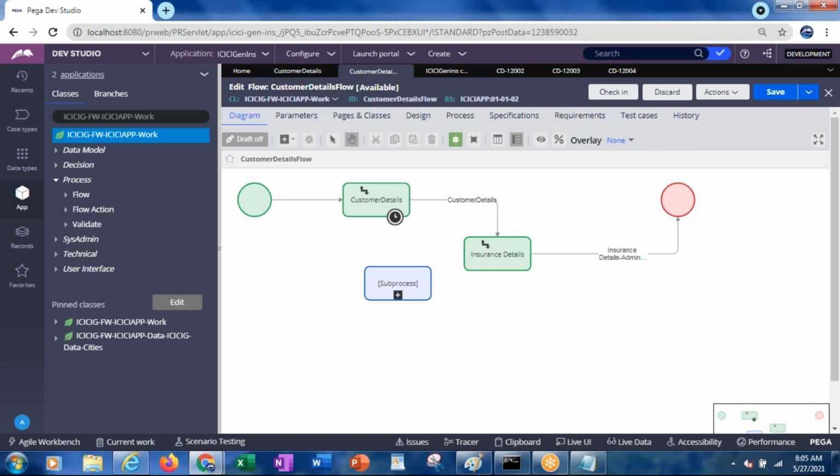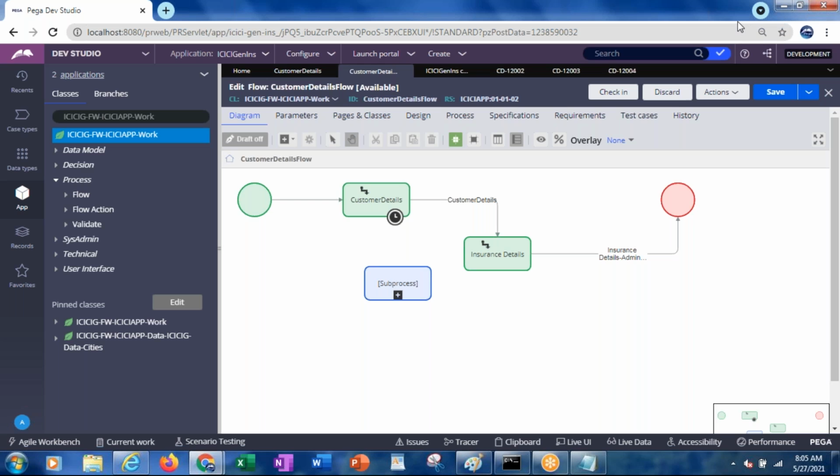Yes, correct. Why? Because the work object has completely passed goal and deadline and is going to be sending the notifications, whereas this assignment is having more than 1 hour, so it will not be knowing. What you said is correct. So always the assignment SLA should be less than the flow level SLA.